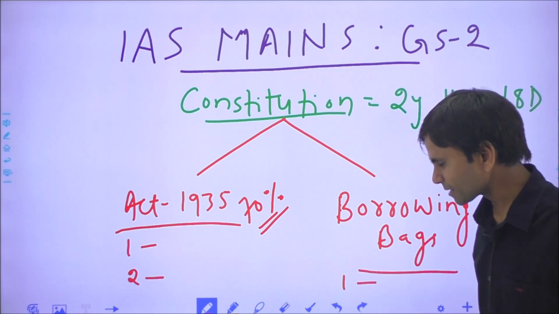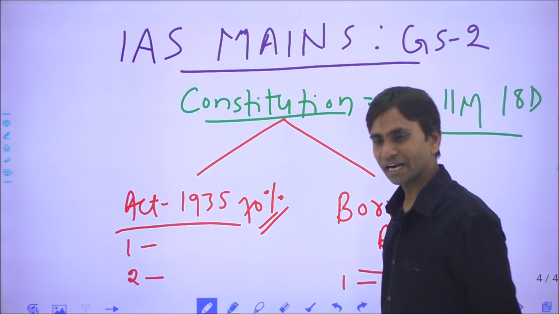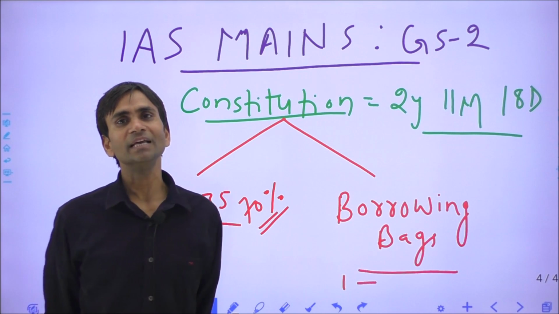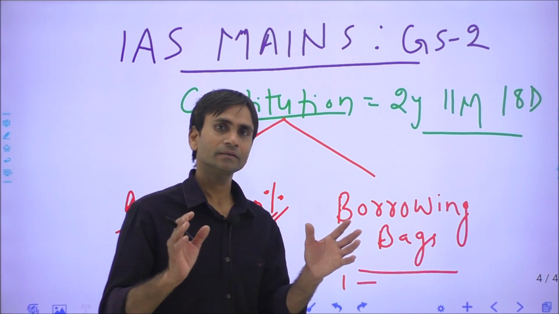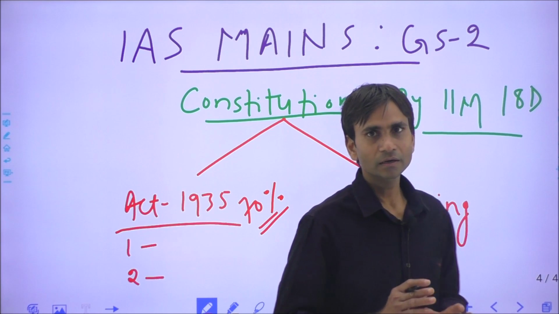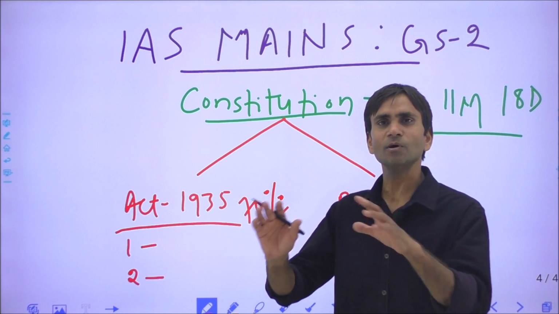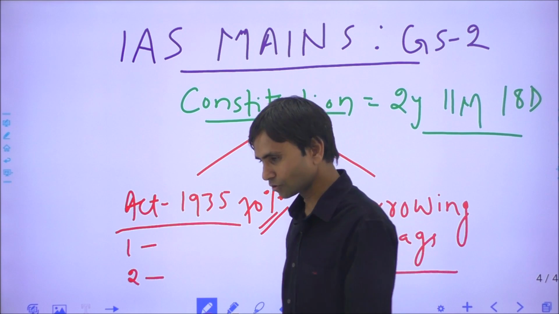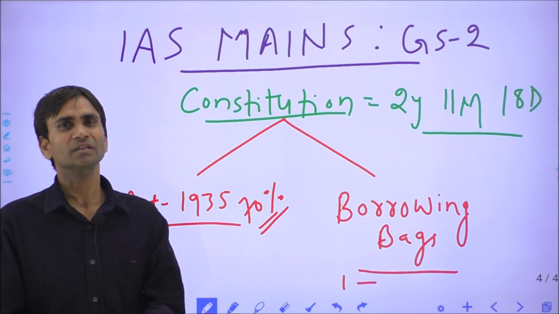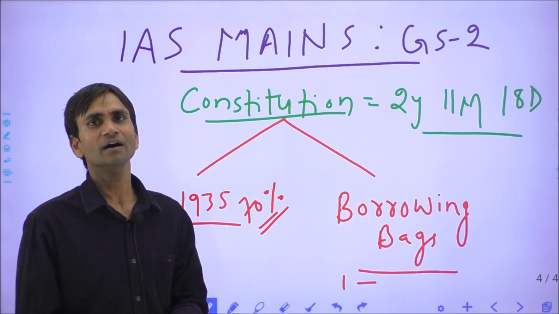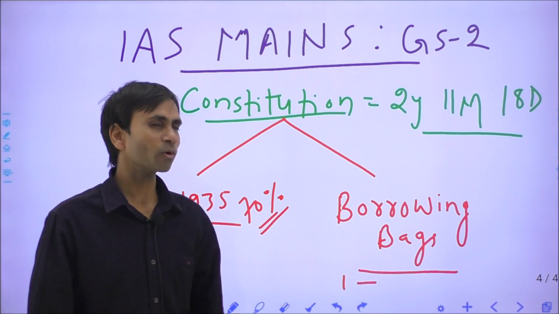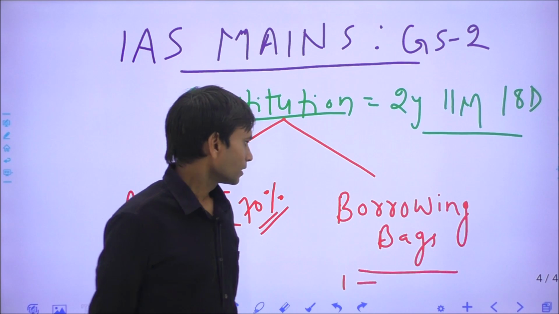Some scholars have claimed or argued that at that time the Constituent Assembly studied around 50 constitutions or political systems, the governing systems of different countries. So, generally it is said the Indian constitution is basically based upon foreign constitutions or external factors, and it is generally called the borrowing bags.